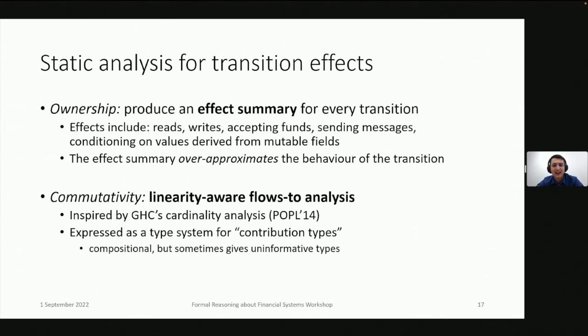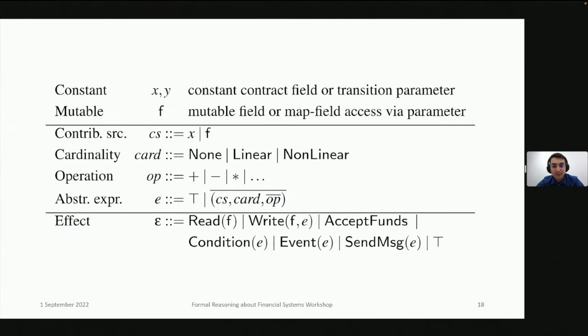And this analysis tracks, for example, which reads flow into which writes, but also more generally, which values flow into which other values and how they flow into other values. For example, does this value show up linearly in that other value, or does it contribute in some sort of nonlinear fashion? What operations are applied to this value to obtain that value, and so on. And we express this information as what we call contribution types, which I describe on the next slide.